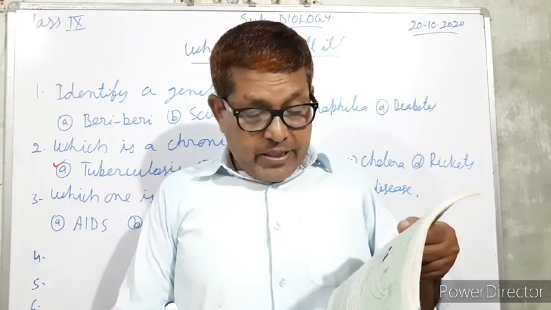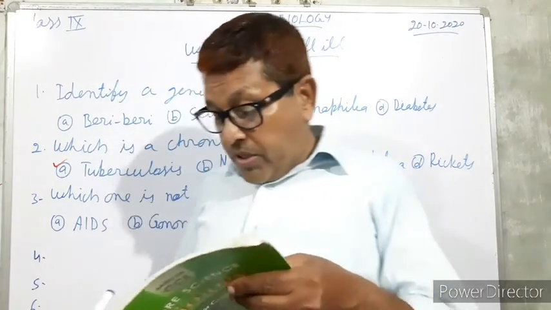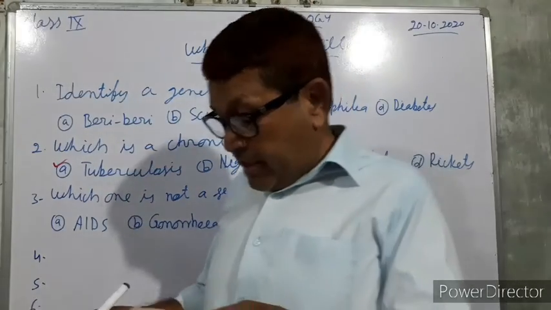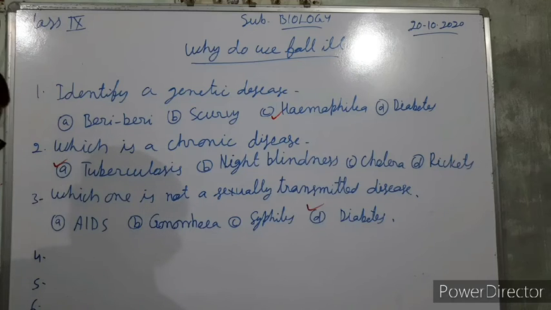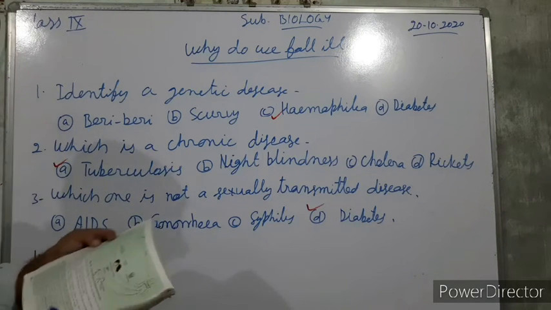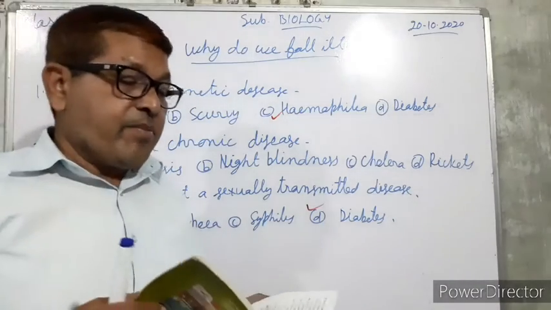So here in this question, which of the following is the deficiency disease? I think this is question number 7. Which one is the deficiency disease? So here goiter is the correct option.